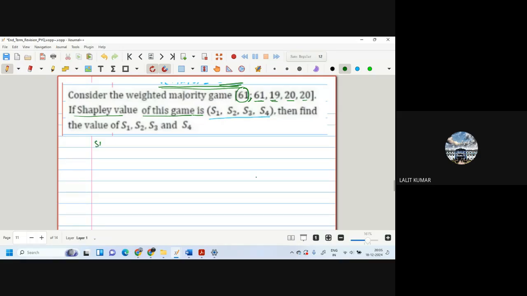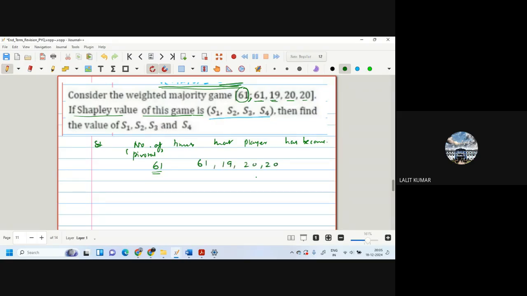Shapley value in this case is the number of times that player has become pivotal. Pivotal means that after that, it does not matter. So see, in this case, it is very easy. The vote is 61. The first pair is 61, 19, 20, 20.